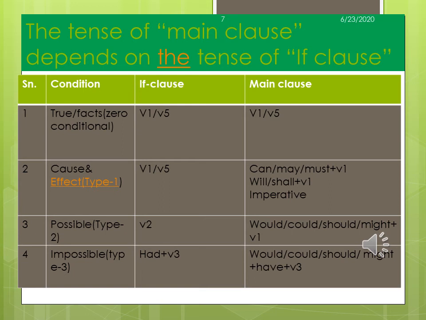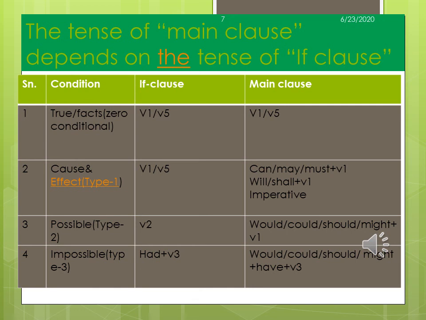What we have studied earlier, the whole summary is given in this table. The tense of the main clause depends on the tense of the if clause. Here are 4 different kinds of conditional sentences. Serial number 1, zero conditional. It tells about true facts. If there is V1 or V5 in the if clause, V1 or V5 is in the main clause. And the second, type 1, shows cause and effect. If there is V1 or V5 in the if clause, then there will be can, may, must plus V1, will, shall plus V1, or imperative in the main clause.